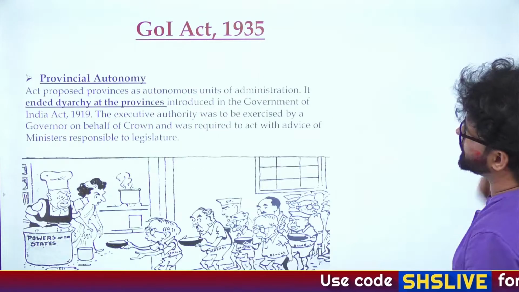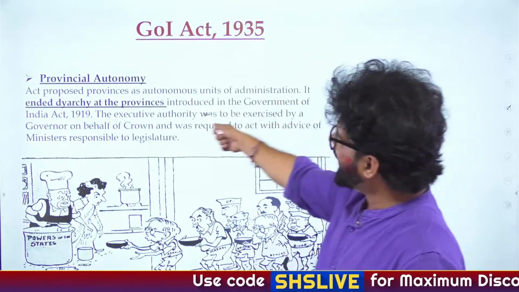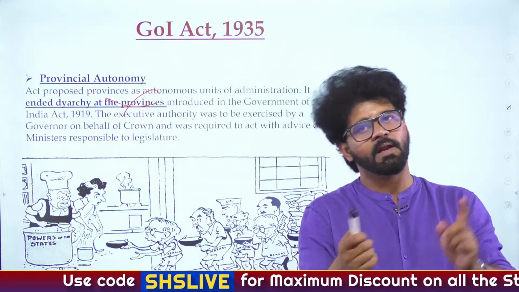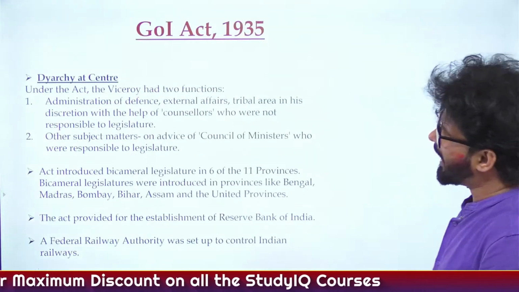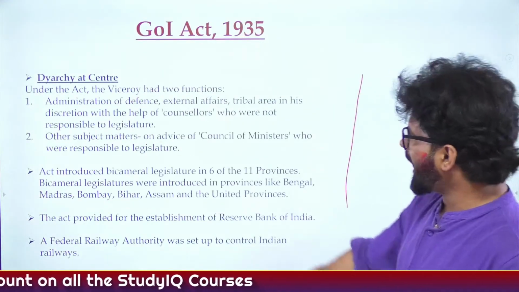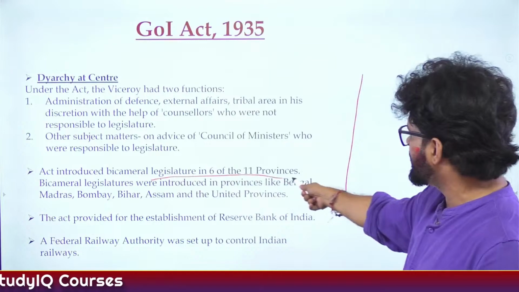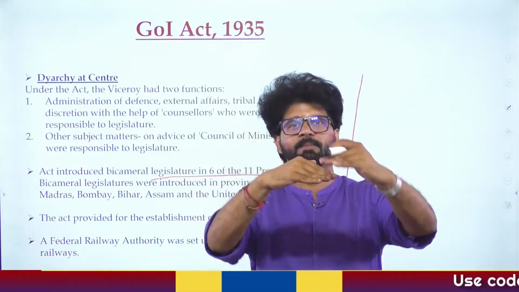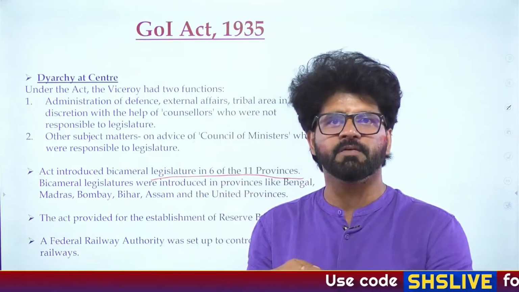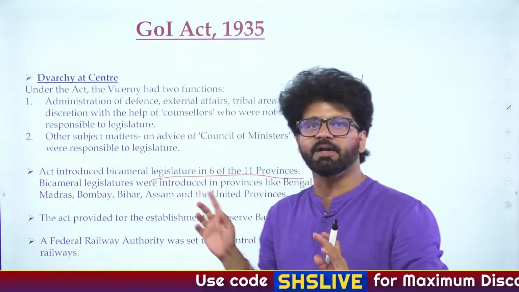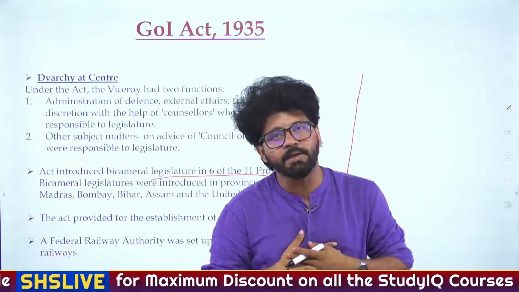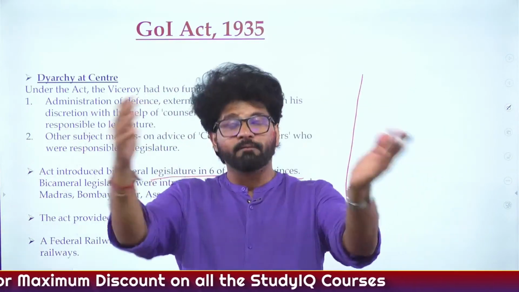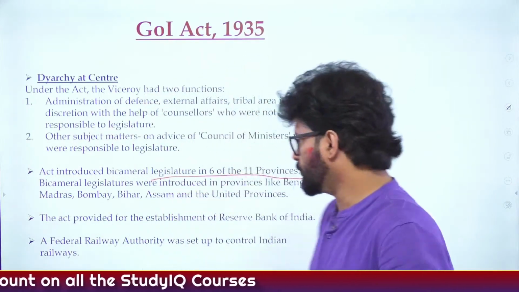Princely states did not join. Provincial autonomy. Diarchy at provinces was eliminated. Diarchy was introduced in the center. We have talked about this. This is just a revision happening. The Act introduced bicameral legislature in provinces. So Legislative Assembly and Council, which you are seeing right now in provinces, was introduced by the 1935 Act. Bicameralism at provinces, 1935. Bicameralism at center, 1919. This thing you have to revise a lot because you can easily get confused.